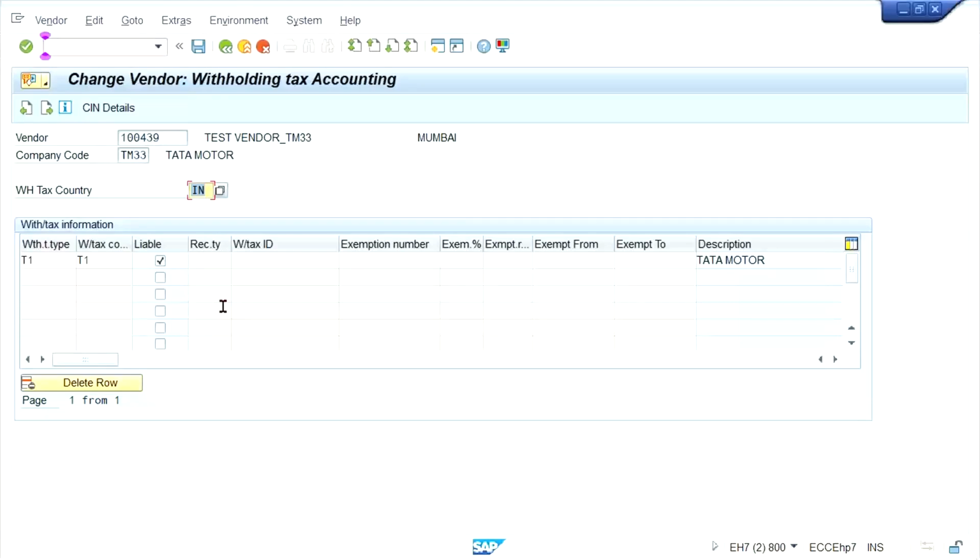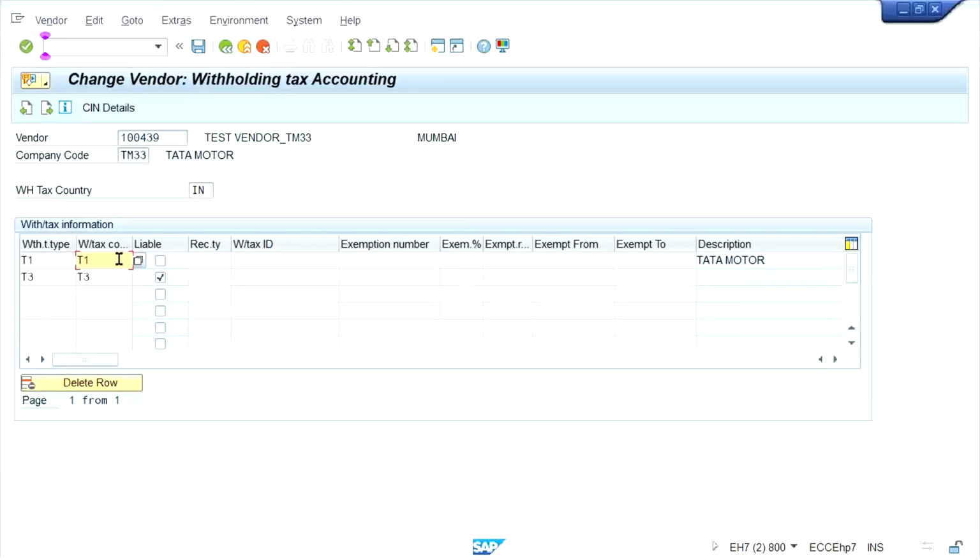Now look at here, guys. Can we have more than one tax code and tax type against a particular vendor? Yes, we can have. There is no issue. So how will posting happen? See, I'll tell you. T3 and T3. Okay, so if you want to use only this one, then you can remove this checkbox. If there is no use of this T1 and T1, then simply we can remove this checkbox, or even delete the row.